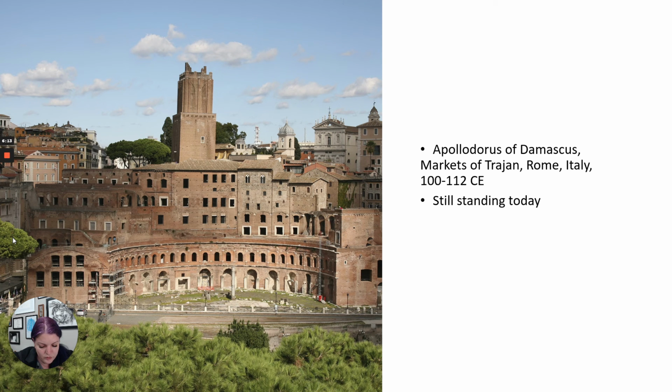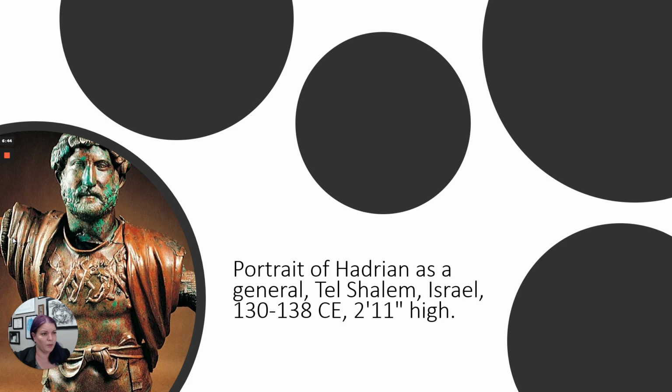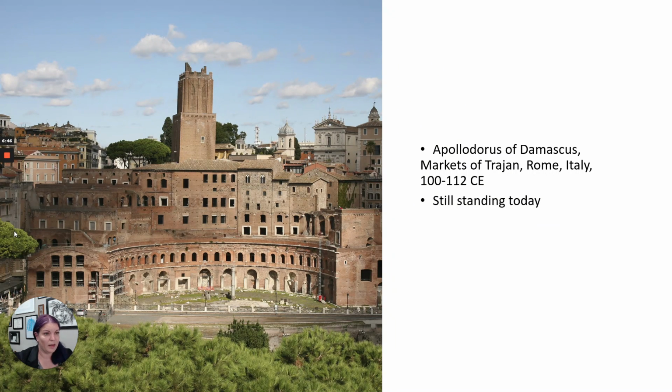This housed two floors of shops, and we see this style that becomes popular in the High Empire, which is that it's made out of concrete. We have the concrete skeleton underneath, just like we were seeing in some of the Flavian architecture as well. But instead of having marble facing, this is faced with really skinny brick. So we have this brick-faced concrete becoming a style that is seen a lot architecturally at this time. Okay, so next we're going to talk about Hadrian, but we'll just stop off there talking about Trajan.